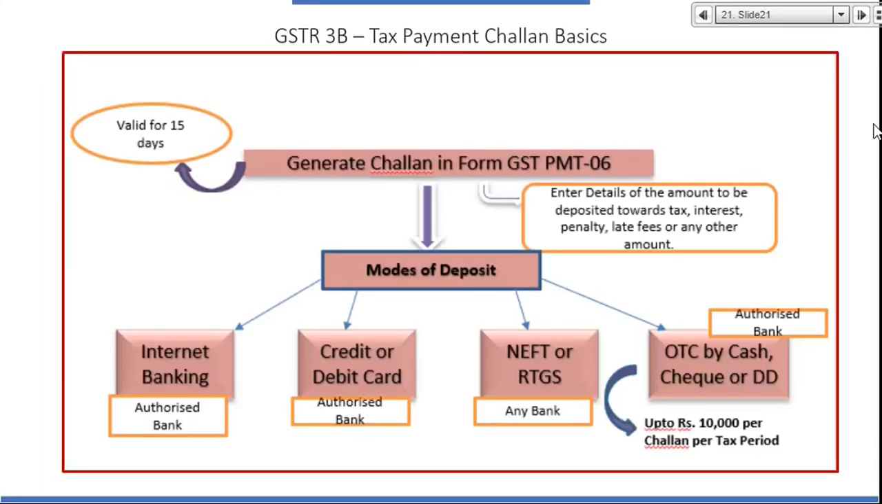Next is creation of challan. Friends, challan is created in a form called GST PMT 06. Once you generate a challan in the portal, it is valid for 15 days. After you generate a challan, you pay your liability, right? So you can pay the challan through internet banking, credit or debit card, NEFT or RTGS, or up to 10,000 rupees you can go to a bank and pay GST liability. Authorized banks are there, right?